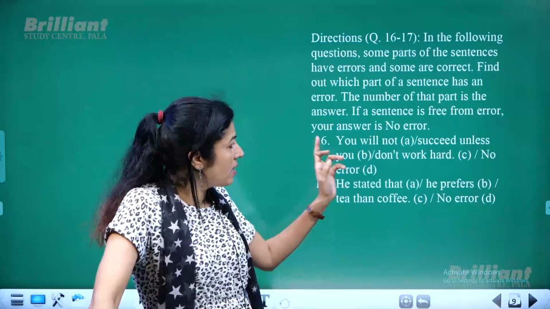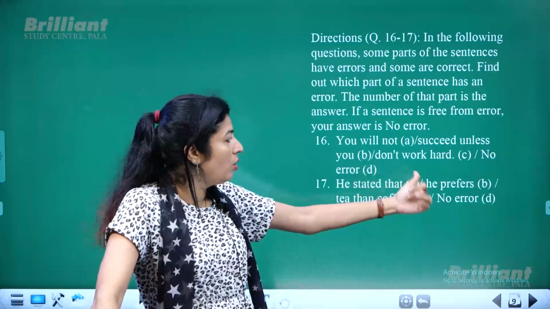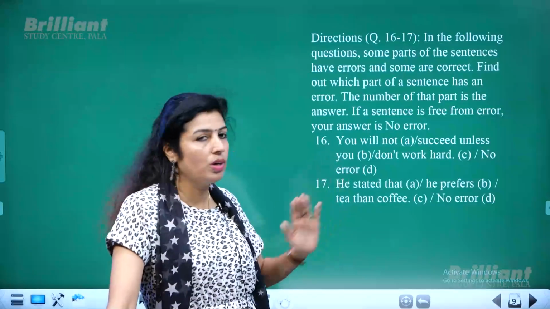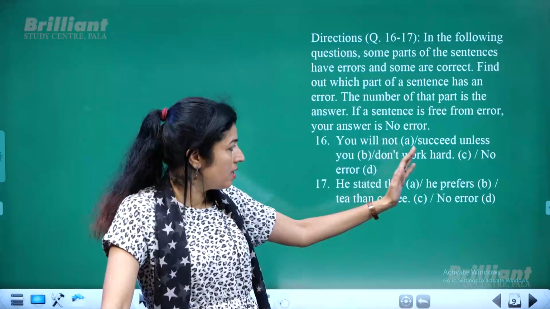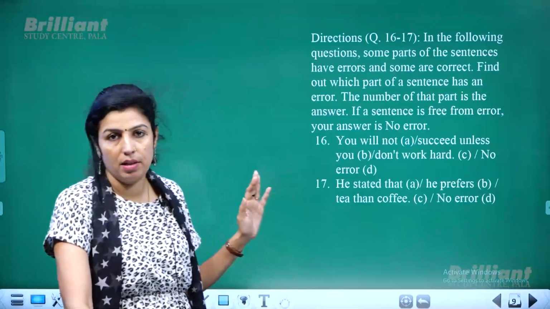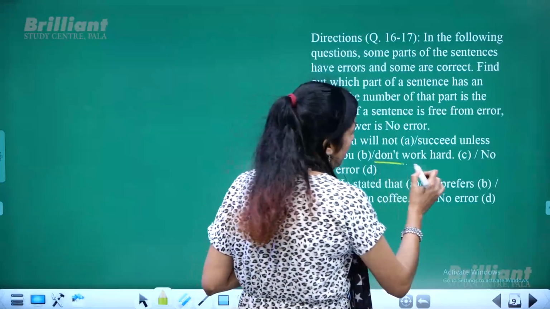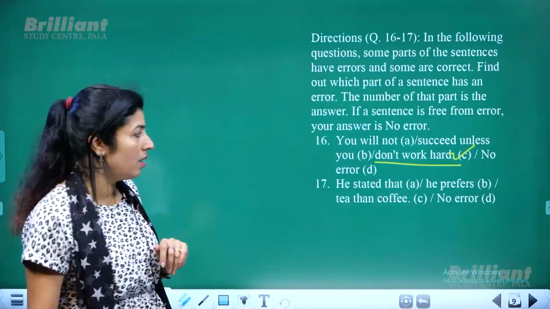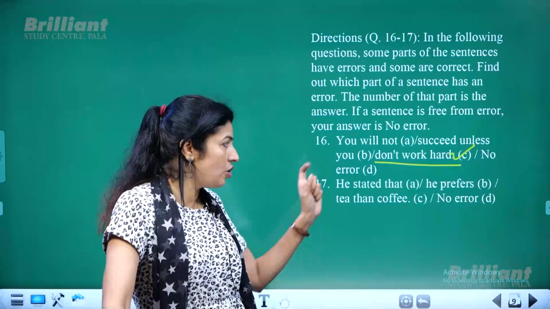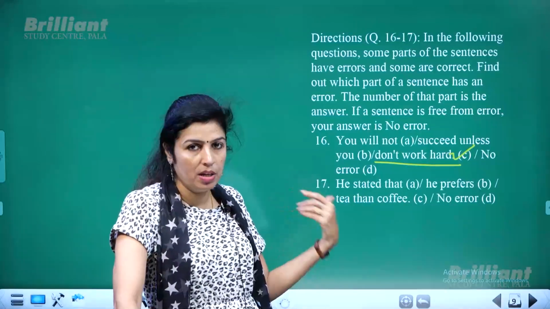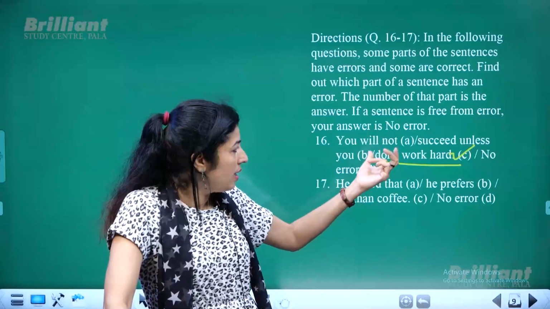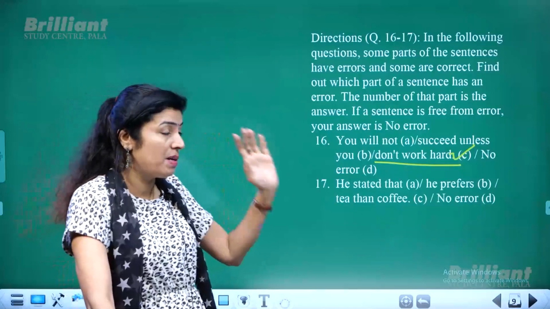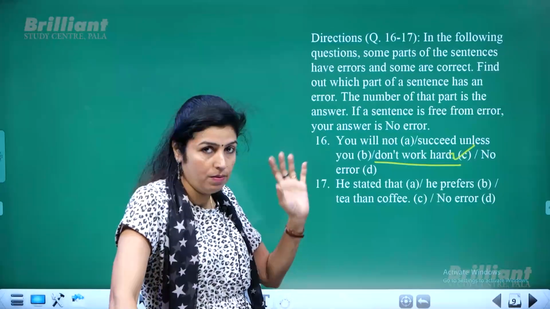You will not succeed unless you do not work hard. Okay, you will not succeed unless you don't work hard. You will not succeed unless you, that part is correct. And then this part has gone wrong. C part has gone wrong. What is to be used instead of don't work hard to make it a correct sentence? See, when you use that unless form, the next part of the sentence must be in positive form.